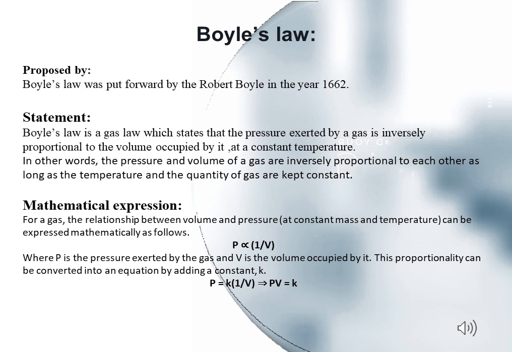P is inversely related to V, where P is the pressure exerted by the gas and V is the volume occupied by a gas. The above equation can be converted into an equation by adding a constant K. P is equal to K times 1 over V, or you can write it as PV is equal to K. This equation shows the mathematical expression of Boyle's law.